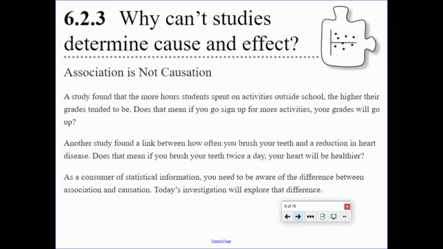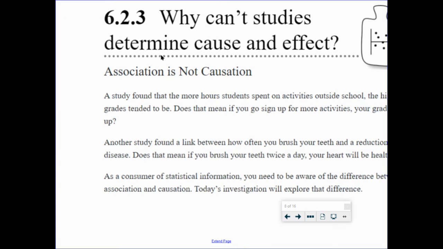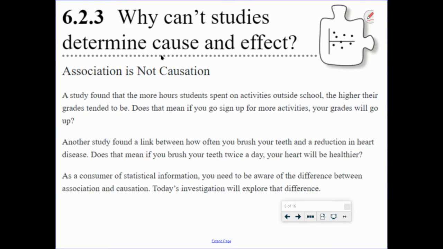Okay. Today, 623, why can't studies determine cause and effect? Cause and effect. Now, you've done it in science. You've talked about cause and effect in science, how something causes the other, okay? Today's lesson is this. This is really important. Association is not causation, and that's what we're going to address.